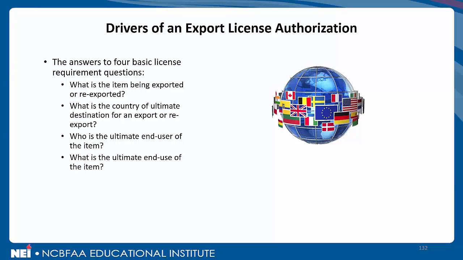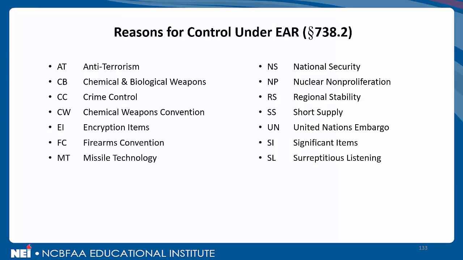What is the item being exported or re-exported? Number two, what is the country of ultimate destination for an export or re-export? Who is the ultimate end user of the item? And what is the ultimate end use of the item? Remember, always be thinking in terms of dual use items. Reasons for control under EAR. And this is the first specific reference that we'll make to the EAR. That's part 738.2. There are a number of reasons why a specific item, technology, software, etc., is controlled.